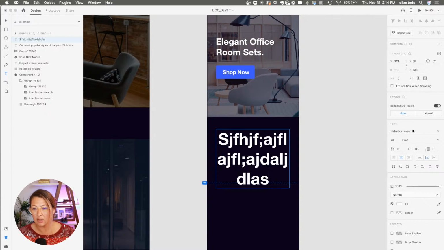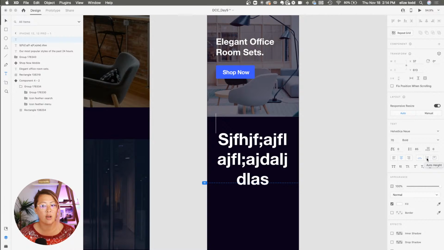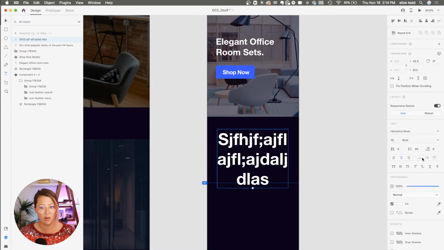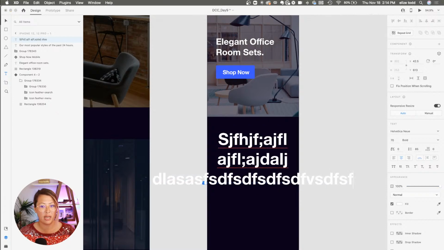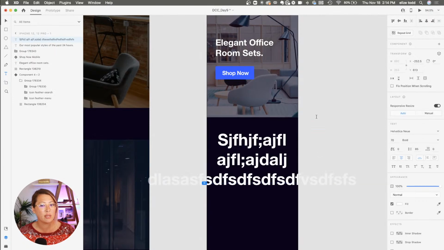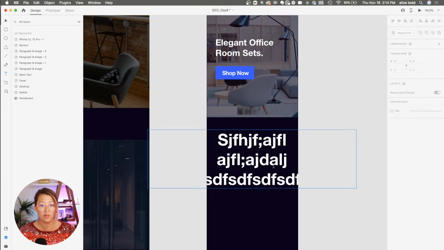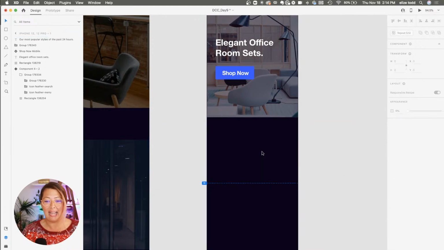Right here there are your text options, where you can make edits and changes. But over here is what I'm looking at. This is now on auto height. There's auto width and there's auto height, but auto height lets it just keep going down. It doesn't go off the page. Okay, so I'll show you that again. If I don't use auto height here and just keep typing, it goes off the page, and I don't want that. It's not going to be so great when I move into desktop. So that is best practice for XD, doing that little text box there.